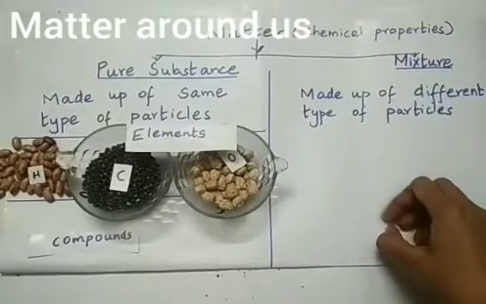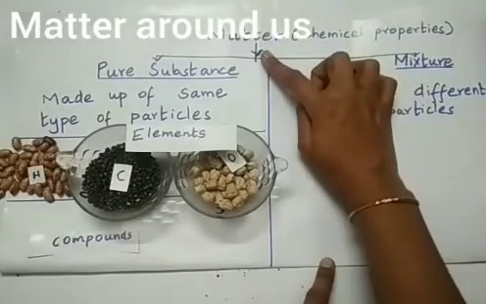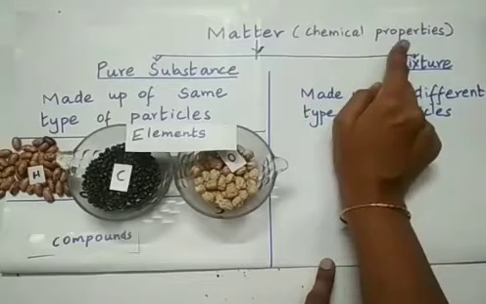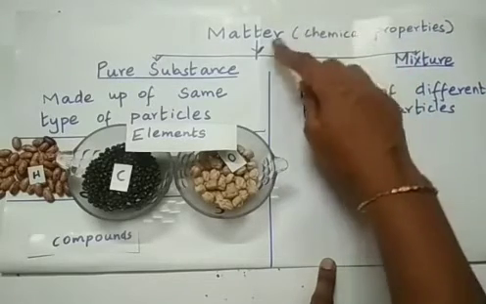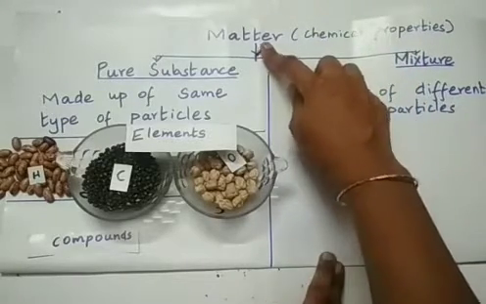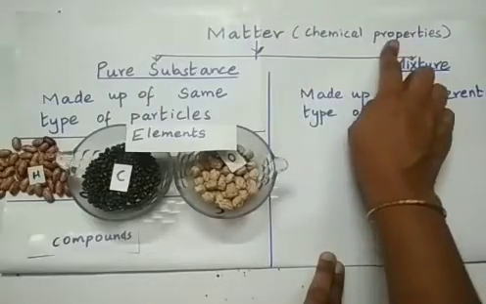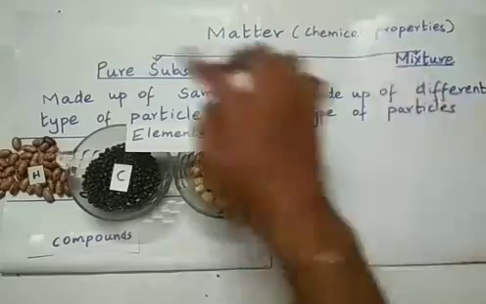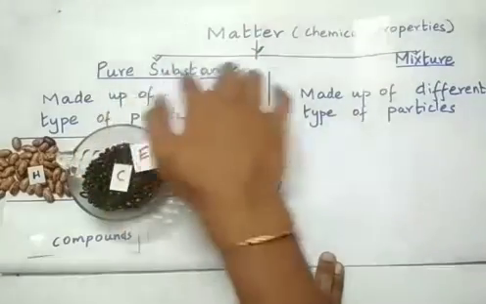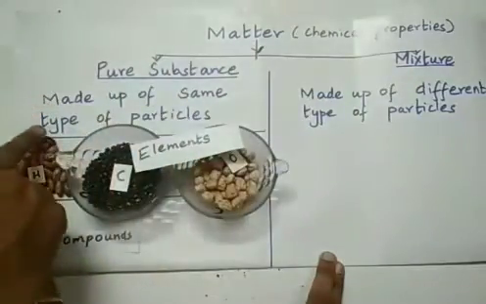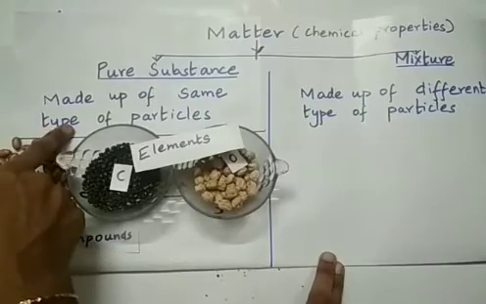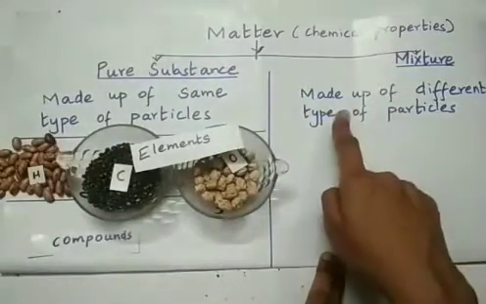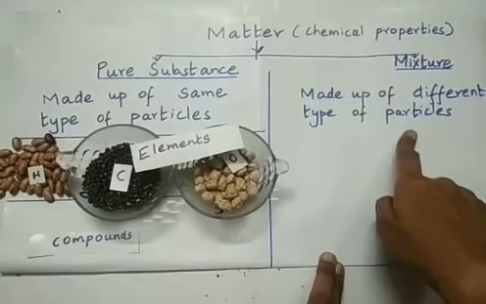In this video, we will learn about the classification of materials around us based on chemical properties. We classify the matter around us according to chemical properties as pure substance and mixtures, right? So what are pure substances? Pure substances are made up of same type of particles. Mixtures are made up of different type of particles.